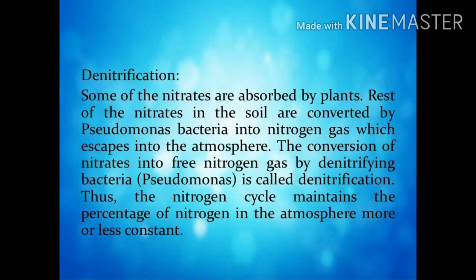Denitrification. Some of the nitrates are absorbed by the plants. Rest of the nitrates in the soil are converted by Pseudomonas bacteria into nitrogen gas which escapes into the atmosphere. The conversion of nitrates into free nitrogen gas by denitrifying bacteria Pseudomonas is called denitrification. Thus, the nitrogen cycle maintains the percent of nitrogen in the atmosphere more or less constant.